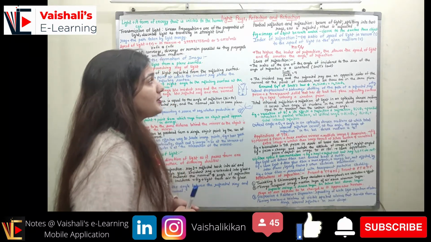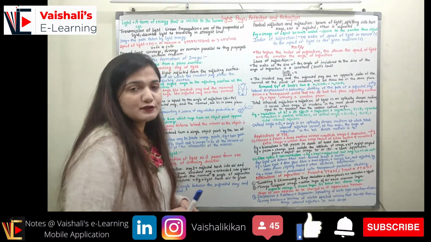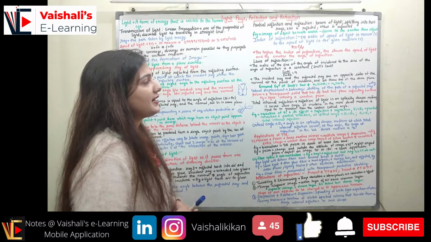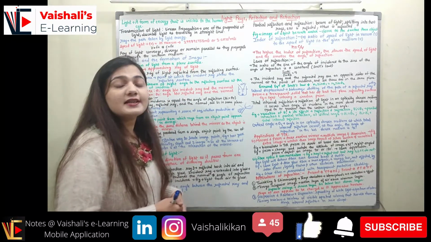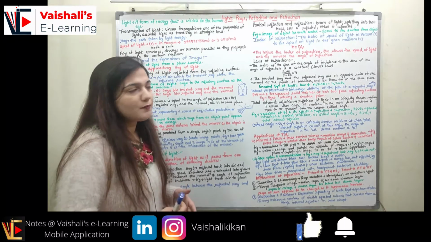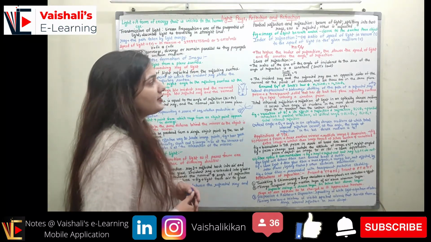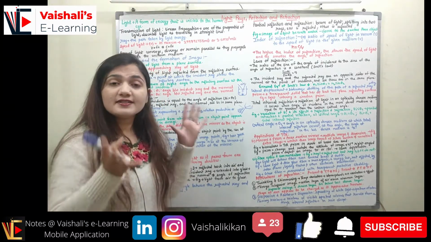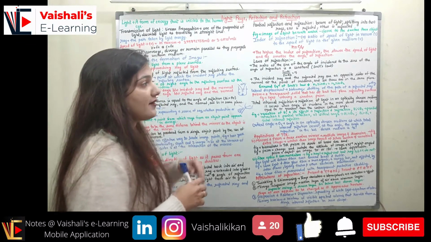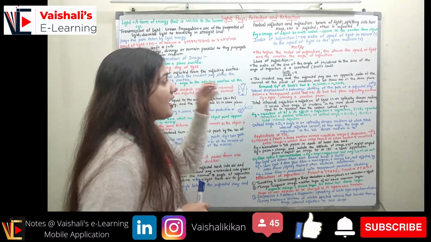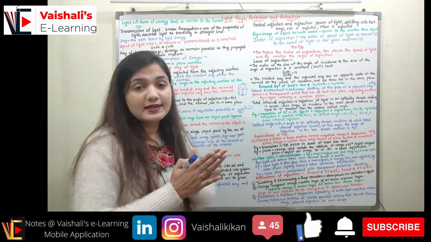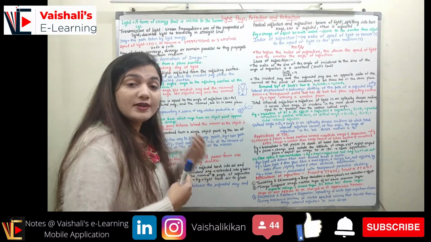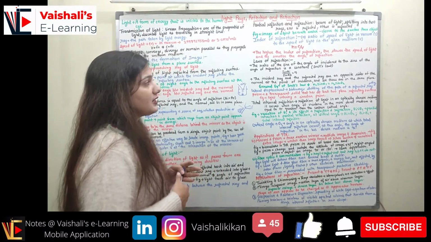Coming to the index of refraction. What is the index of refraction? It is represented as N. It is the ratio of the speed of light in vacuum to the speed of light in the given medium. So N is represented as c upon v, the speed of light in vacuum upon the speed of light in the medium. The higher the index of refraction, the slower the speed of light and the smaller the angle of refraction. If I increase the refractive index, the speed of light in the medium becomes slower and the angle of refraction becomes smaller, right? So it will bend more towards the normal, and the speed of light would be even less in the given medium if we increase the refractive index.